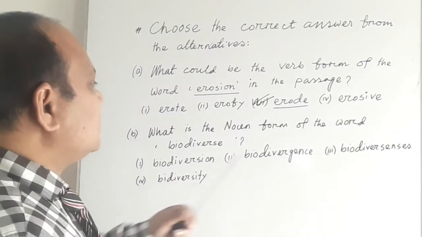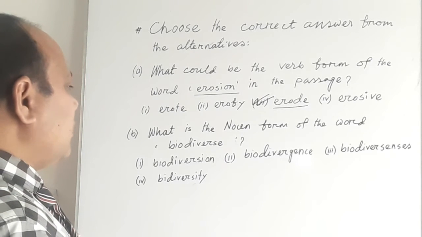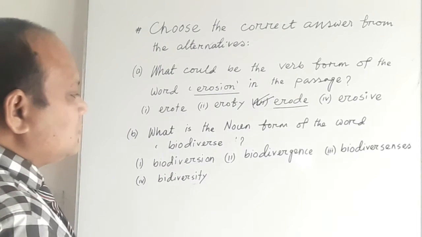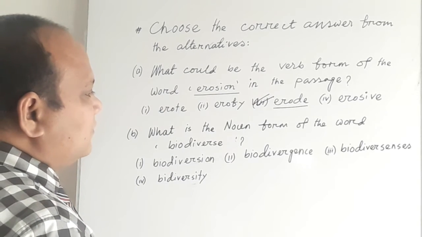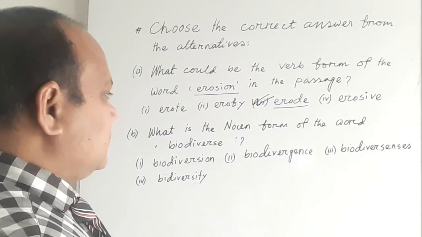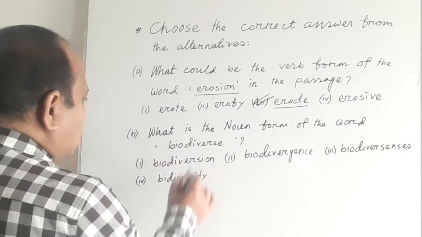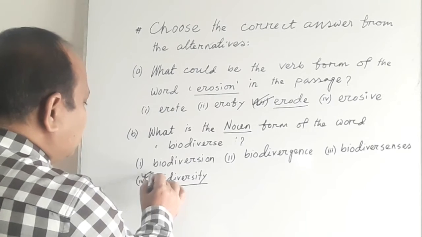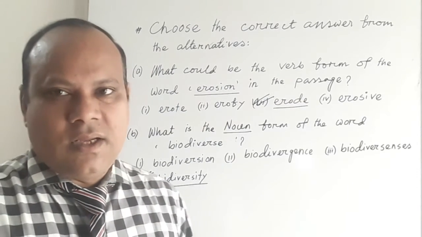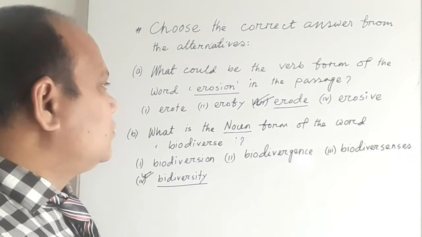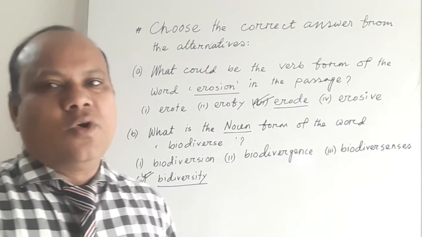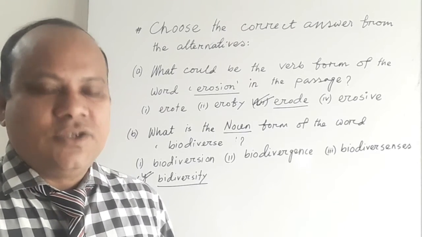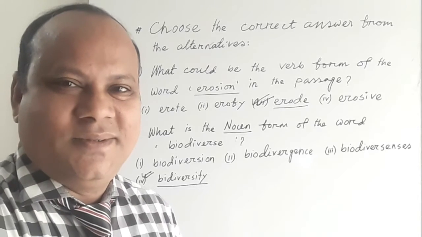Second one, what is the noun form of the word biodiverse? So we can read out four answers: biodiversion, biodivergence, biodiversences, and biodiversity. So we know, my dear students, the noun form of biodiverse is biodiversity. So biodiversity is the best answer or correct answer. My dear students, I have already told you, you have to know the meaning of the vocabulary given in the passage. At the same time, you have to know the interchange of parts of speech, my dear students.